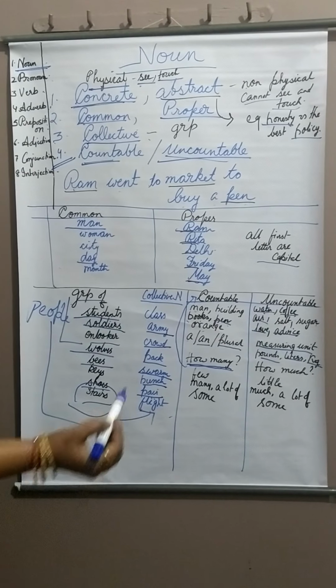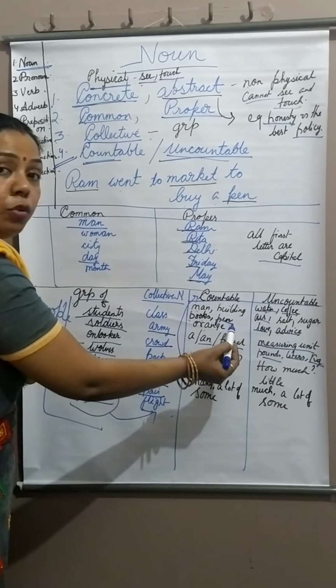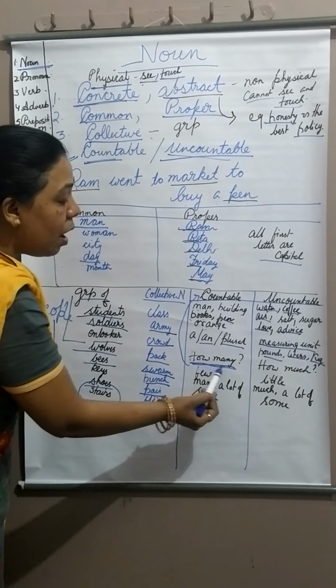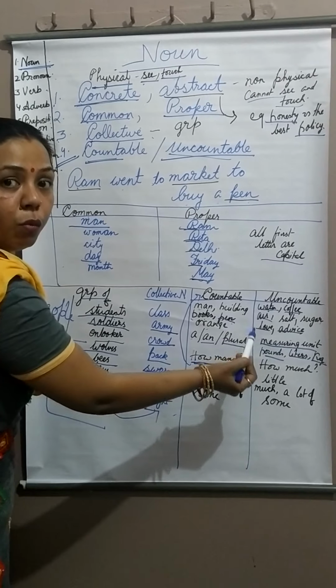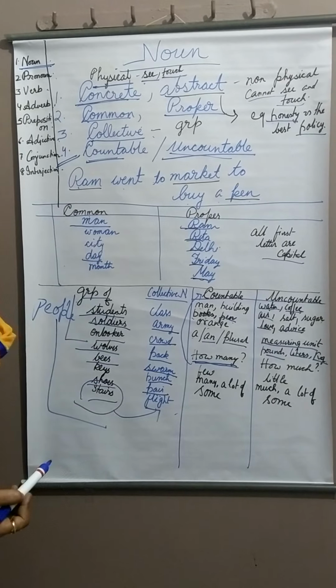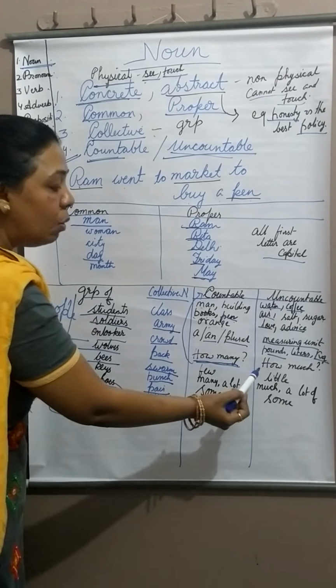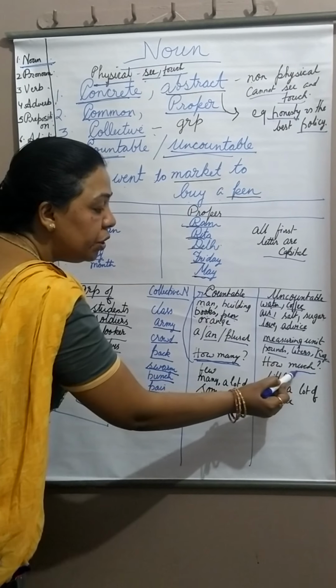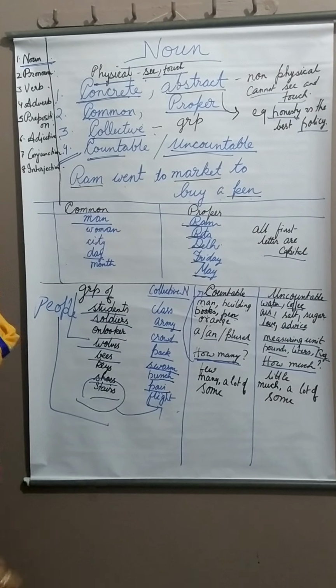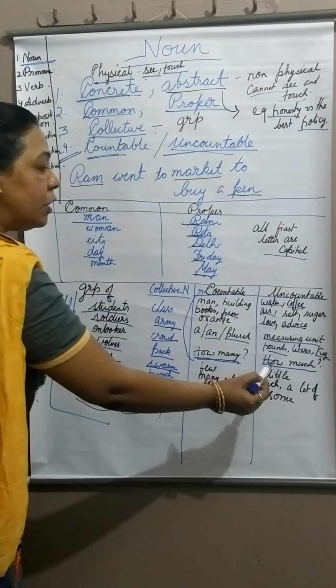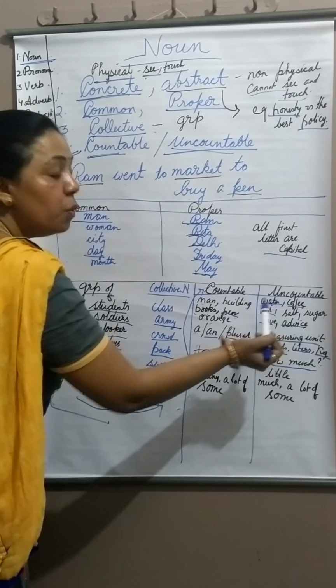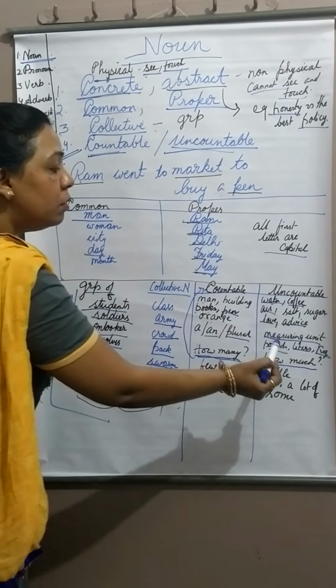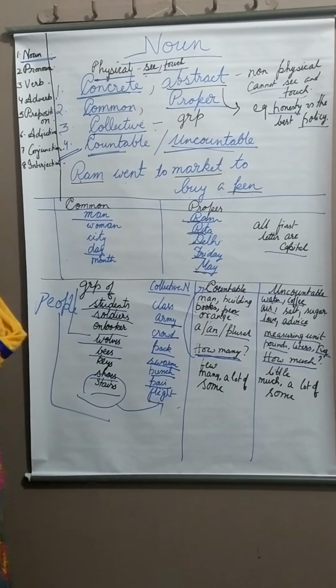Suppose you want to know how many pen you need to bring from the market, you will say how many pen I would bring. On the other hand, to know about the quantity of uncountable noun, we will put the question how much. For example, how much salt you need, how much sugar you need.